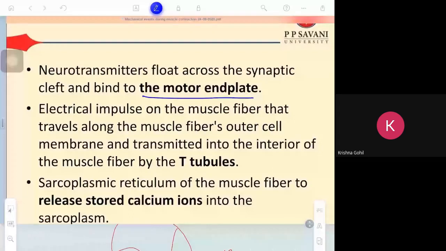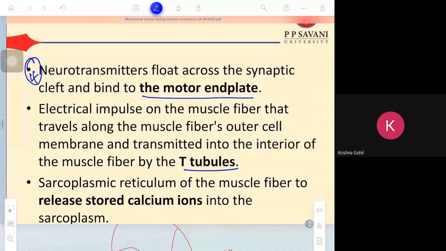Fifth, the electrical impulse on the muscle fiber travels along the outer cell membrane of the muscle fiber and is transmitted into the interior of the muscle fiber by T tubules. Go through the highlighted points in bold letters.